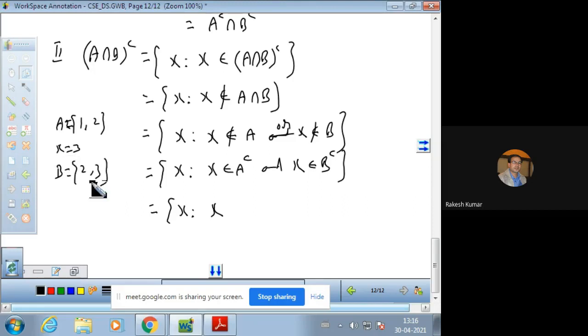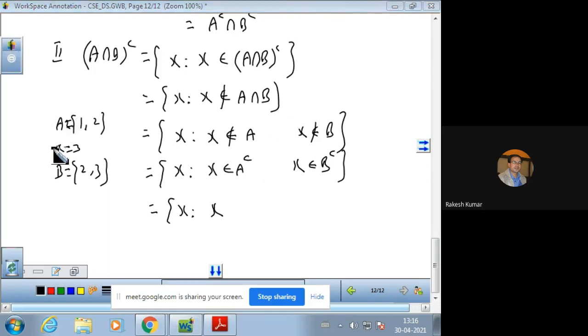So the element 3 is in B, not in A, yet it is not in the common set. And if it is in neither, it is also not in the common set. Therefore, take OR here. Rectify this. So X is not in A or X is not in B, which means X is in A complement or X is in B complement. So X is in A complement union B complement. So this is the second result of De Morgan's law.